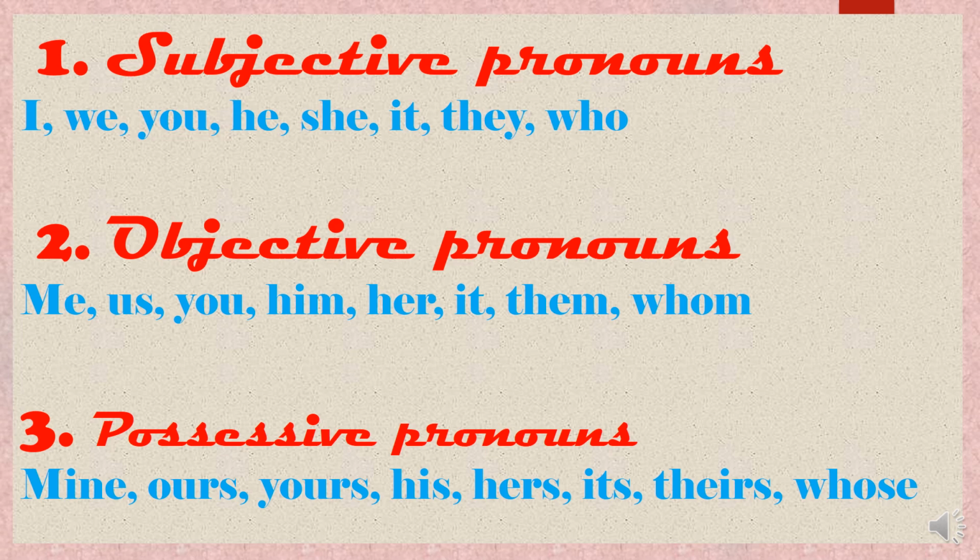The object receives the action in the sentence. Subject tells us about whom the sentence is, and the object tells us what action it is receiving in the sentence.